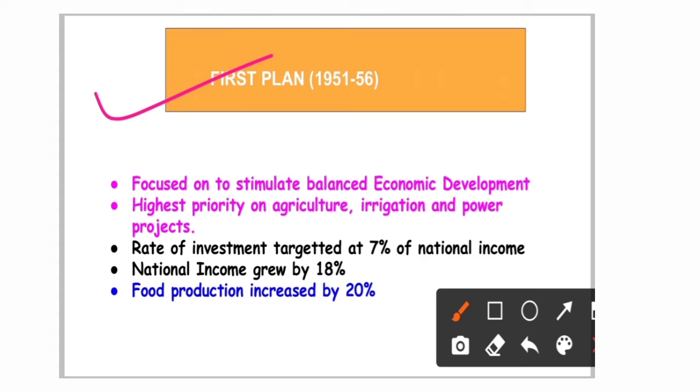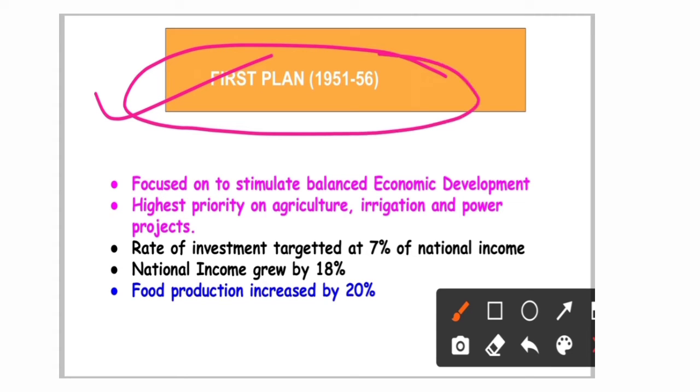The first one is what? That is the first five-year plan. Remember, it was constituted in 1951 till 1956. Very important year to be remembered. Don't be confused with this. So, what was its objective? Its objective was to stimulate balanced economic development in our country.